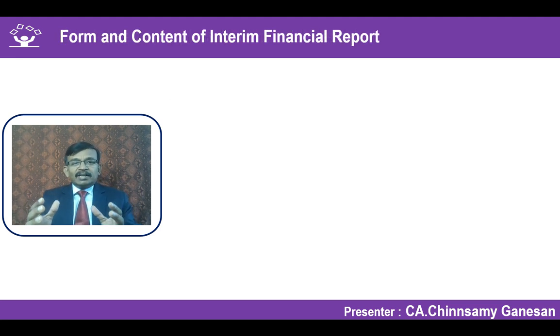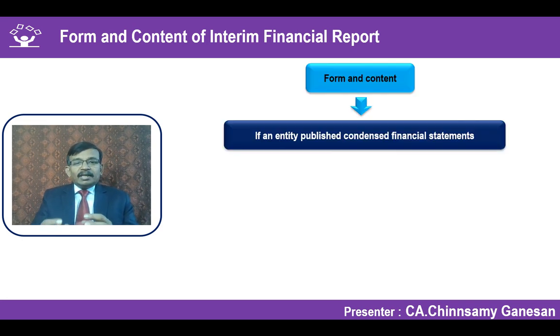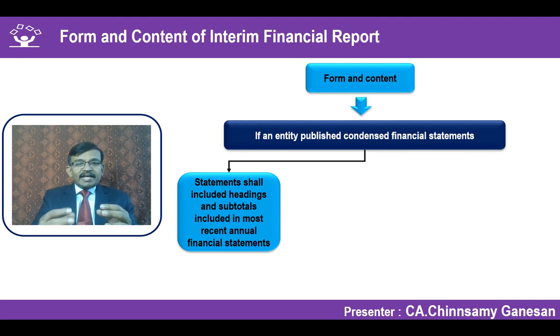What is the form and content of interim financial report? If an entity publishes a condensed financial statement, it shall include headings and subtotals included in the most recent annual financial statement. For example, the headings are non-current asset.